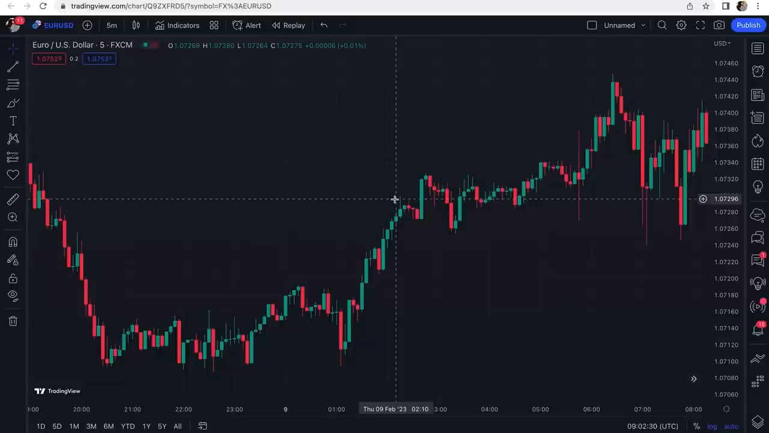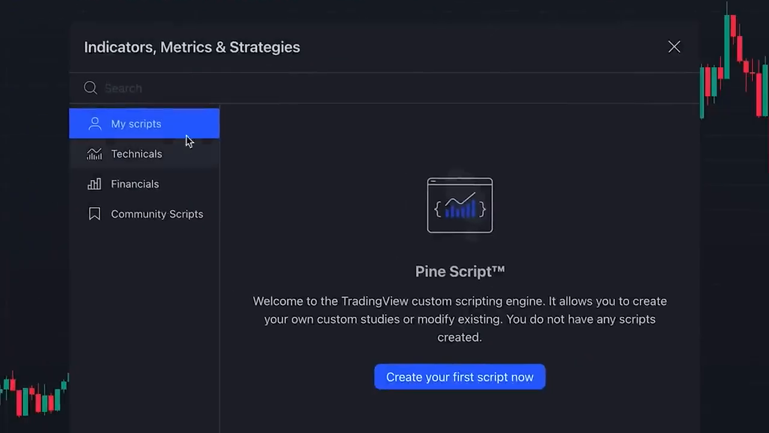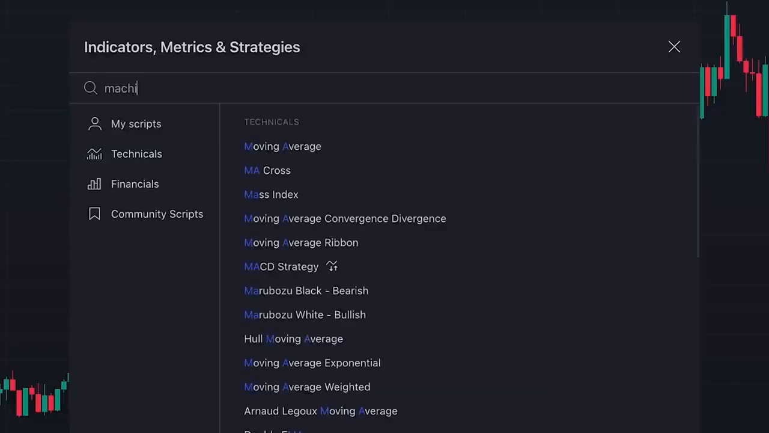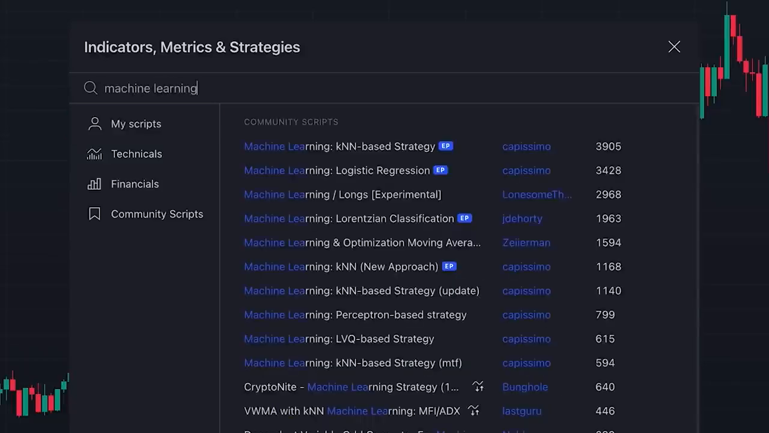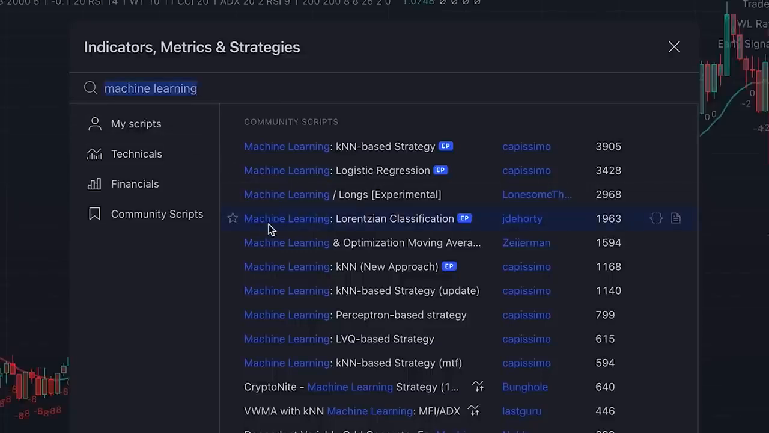In this strategy, we have 3 powerful indicators that we must add to our chart. For adding them, here we click on indicators and we simply search the name. The first one that we should add is an indicator based on machine learning algorithm. We add this one, Machine Learning Lorentzian Classification, which is an editor's picks indicator, and it's written by someone named J.D. Horty, if I'm pronouncing his name correctly.